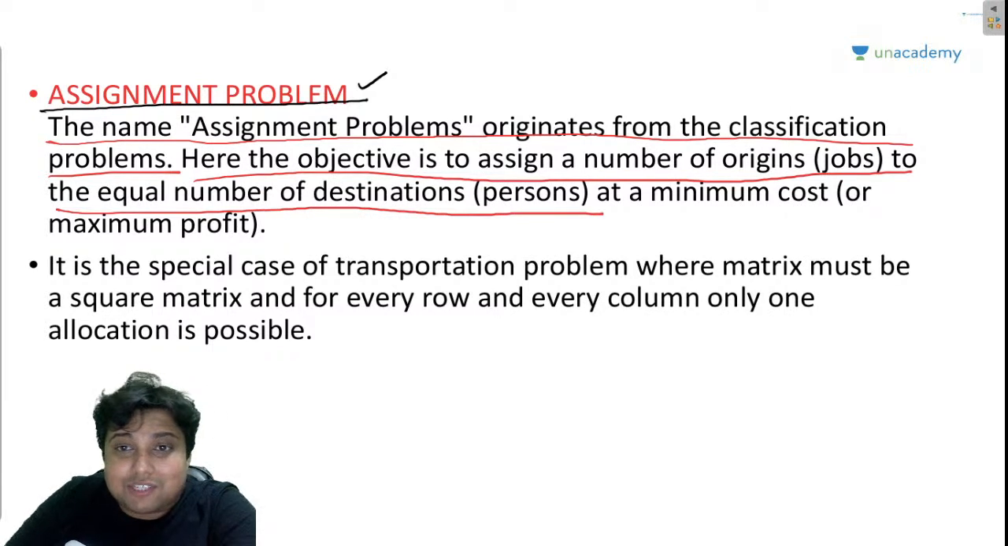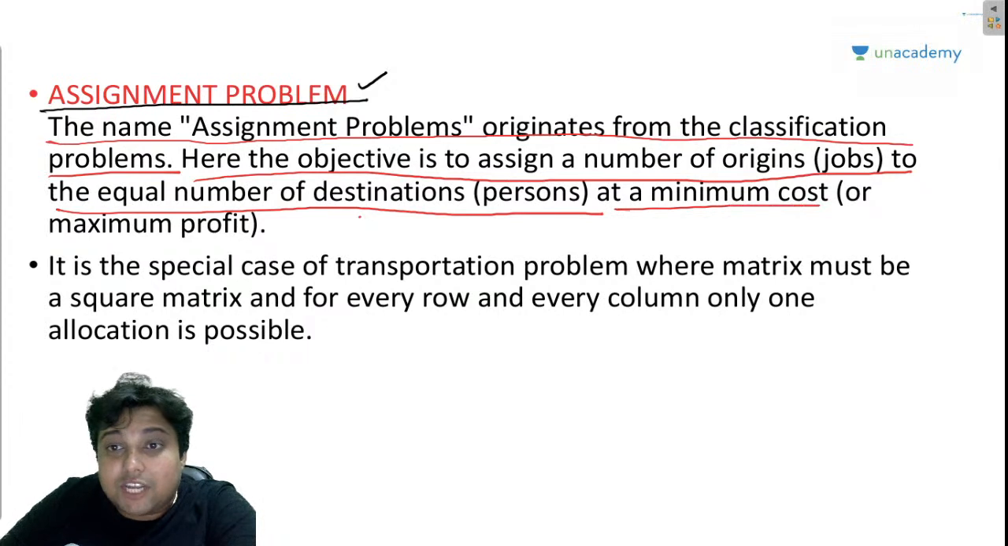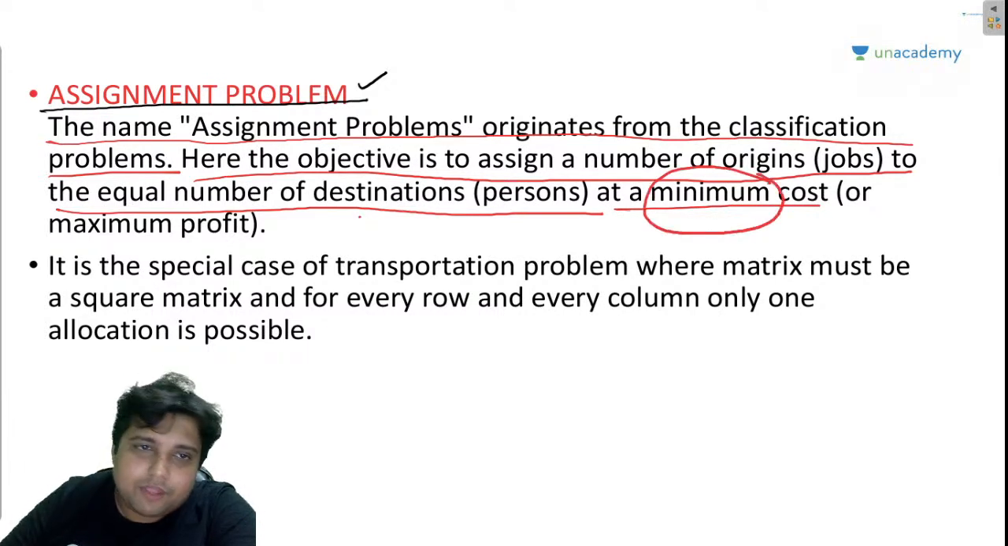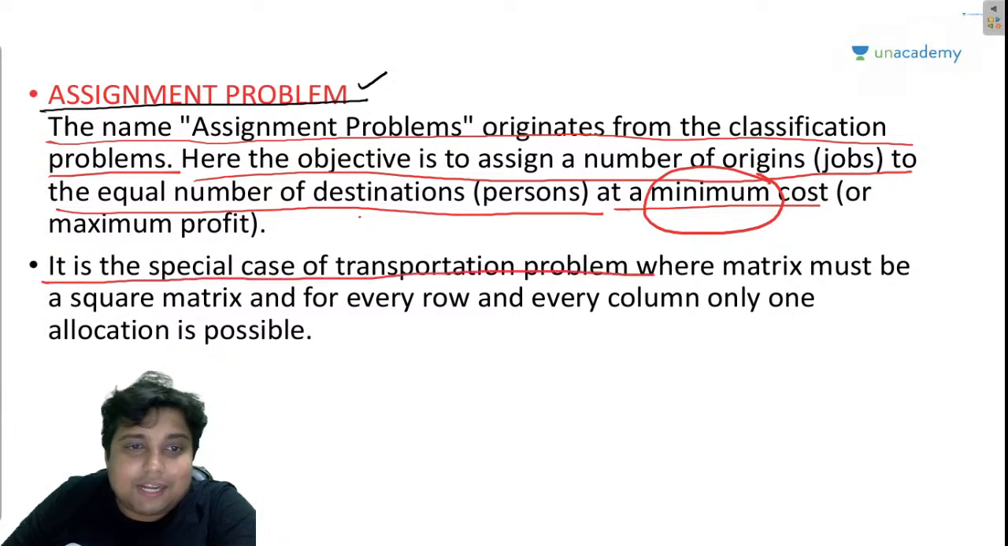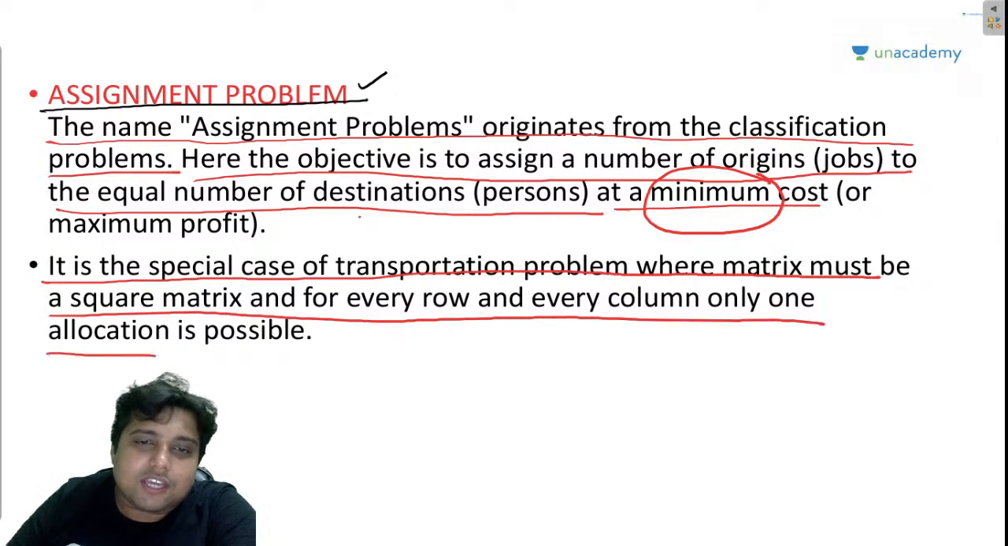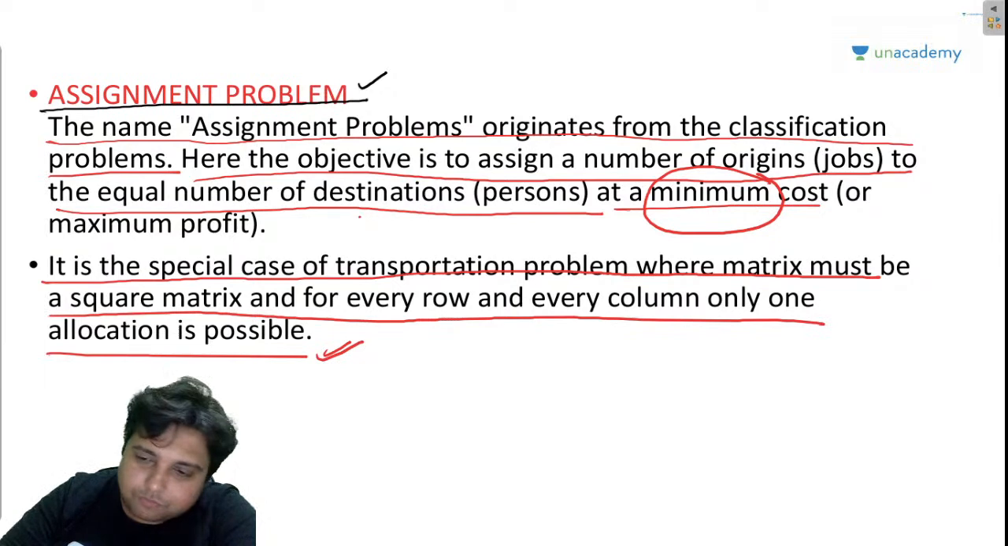So basically if I am saying that equal number of jobs, equal number of destinations, that means the matrix must be a square matrix at a minimum cost. The objective is minimization, as in case of transportation problem. It is the special case of transportation problem where the matrix must be a square matrix and for every row and every column only one allocation is possible.